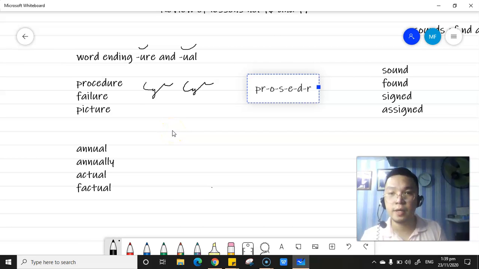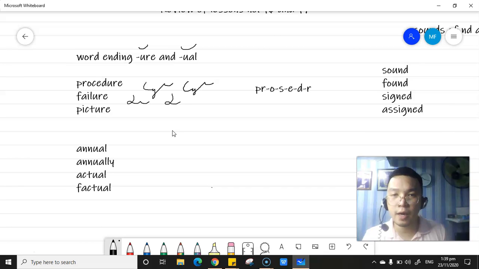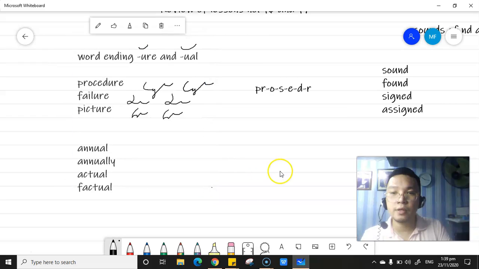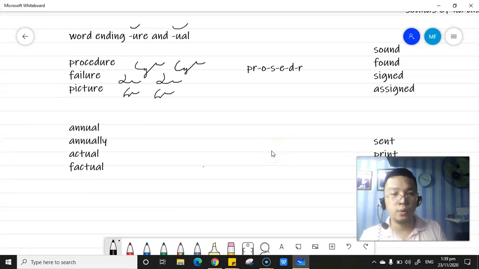Okay, let's proceed with the word failure. We have the FALR for failure. Let me write it again. FALR for failure. How about the picture? PKTR for picture. PKTUR for picture. Okay. Let's go with the word annual to represent the word ending "wal."